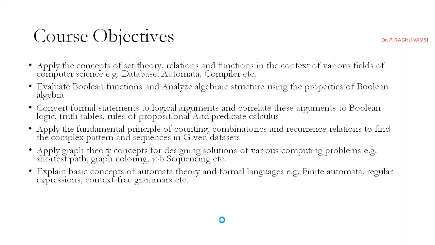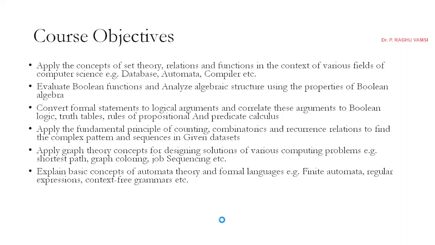Especially in databases, we use data representation and the relation between the data, and how these data sets or databases are related. So this course will help us in understanding the underlying structure in databases, automata and compilers with respect to the implementation of set theory, relations and functions.